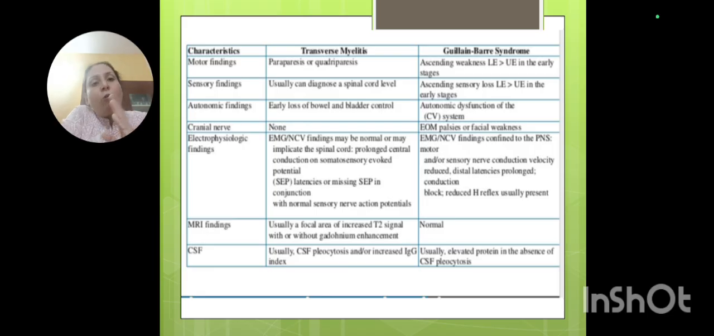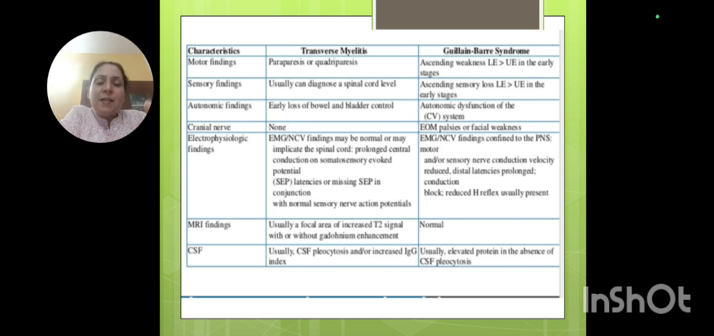It is according to the cord features. So our motor features and sensory features are cord features, whereas in Guillain-Barré syndrome the features are of ascending type. It also presents the same. There will, of course, be mixed features, UMN and LMN both. And herein you see that ascending features are more prominent.